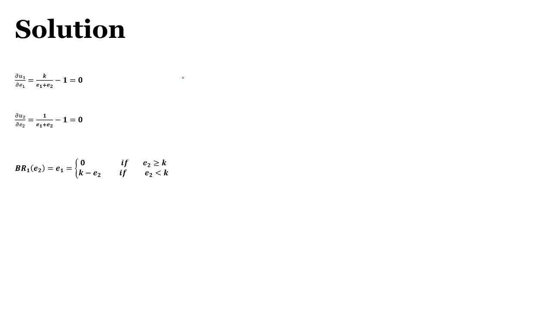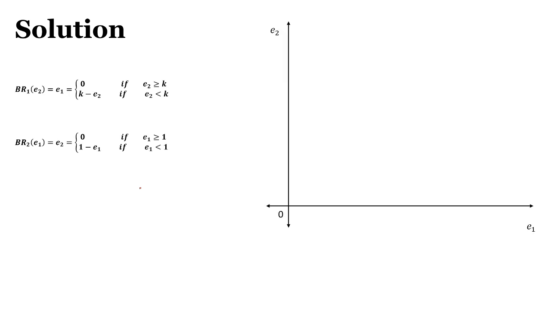So we can see this problem is symmetric. Second person has only 1 here rather than K, so we can just substitute 1 in place of K, so we derive the best response for the second person also. Now we'll plot the best response functions. So I picked E2 and E1 on the x-axis and y-axis. Then we'll see what the graph is. So let's pick this best response function.